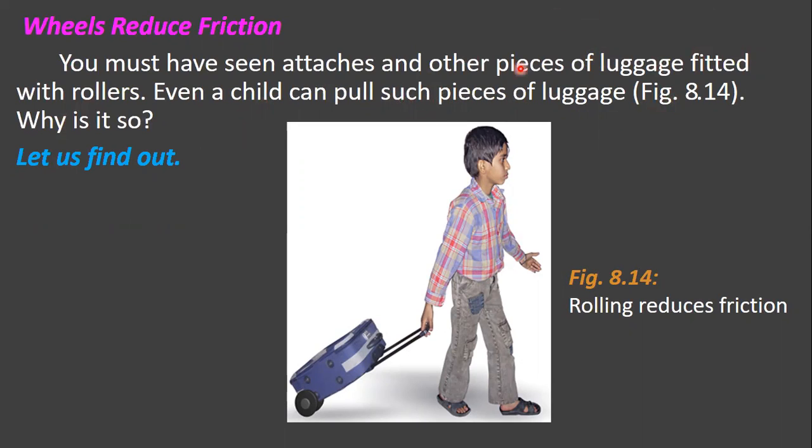Since the luggage is fitted with rollers, it moves very smoothly, and he can pull the luggage very easily.